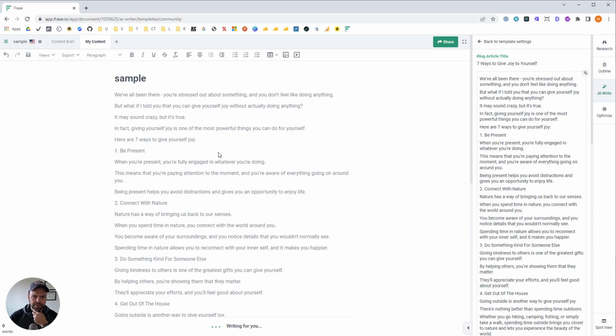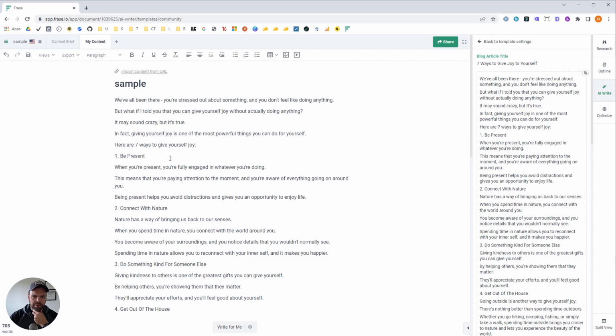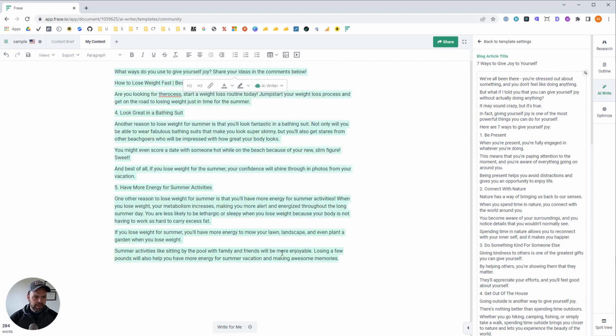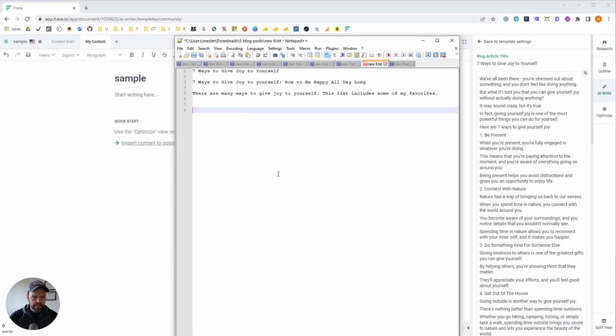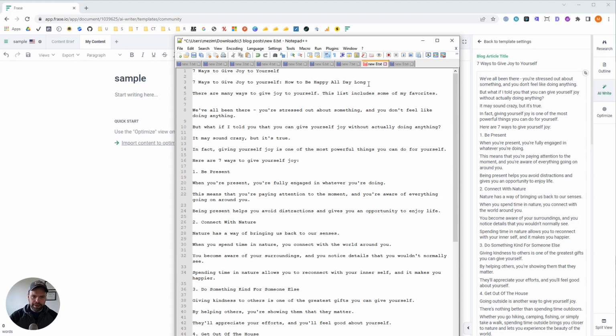In fact, giving yourself joy is one of the most powerful things you can do for yourself. Here are 7 ways to give yourself joy. Be present. Connect with nature.